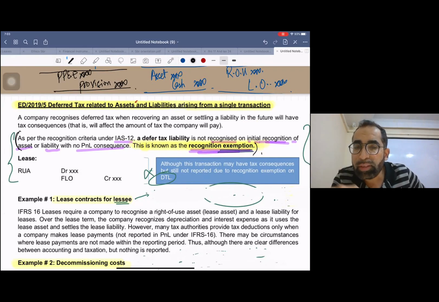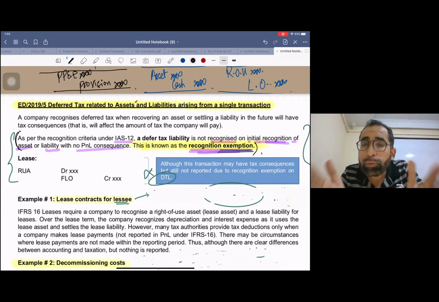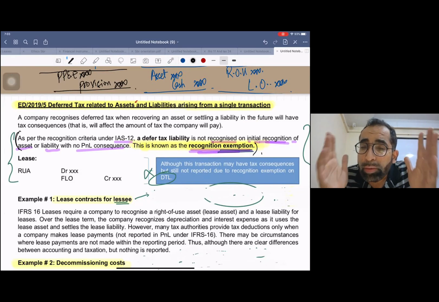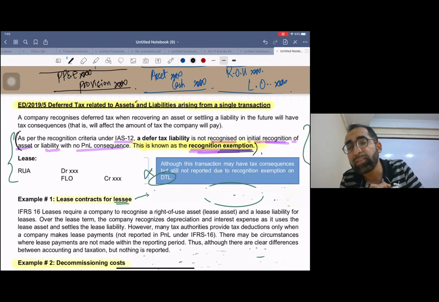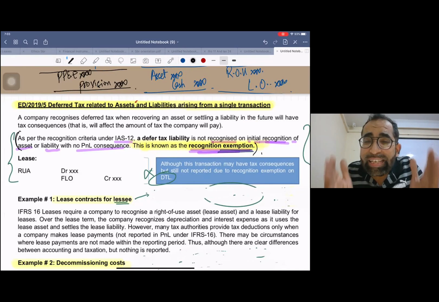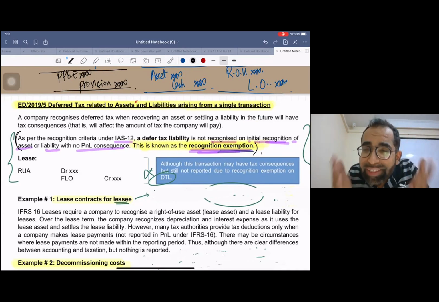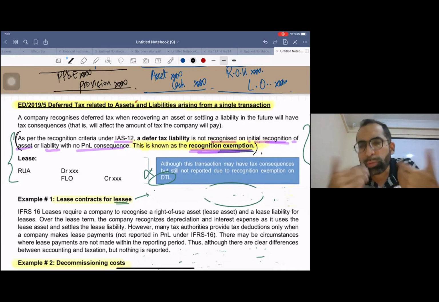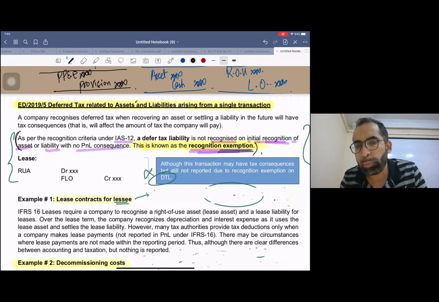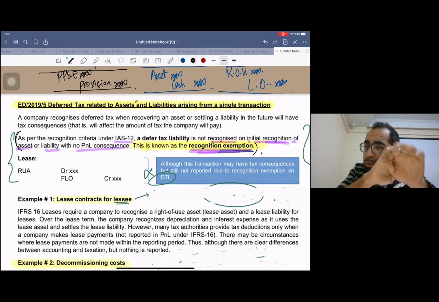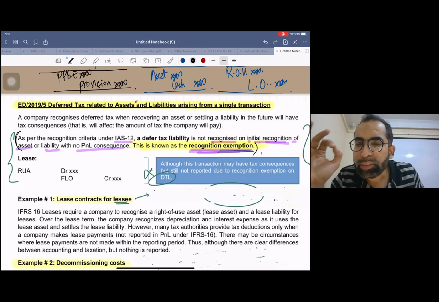Okay, so they have given two examples. I'll explain these two examples and I'll prove to you that there is a deferred tax present, that there is a temporary difference present in this transaction. So when there is a temporary difference, we have to book deferred tax, right? This is what the International Accounting Standards Board is proposing, that we should now remove this recognition exemption for certain transactions. I'm going to share two examples with you.